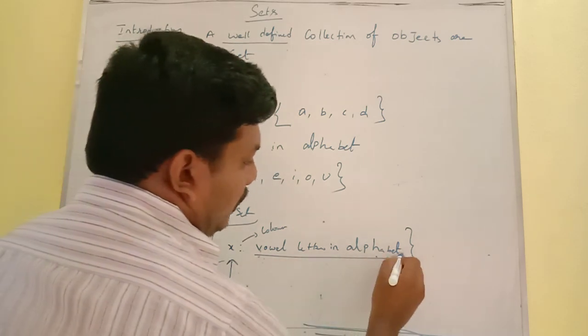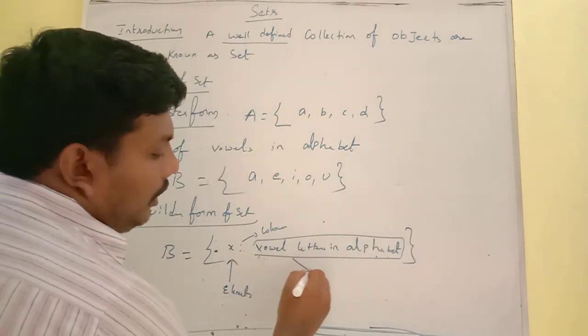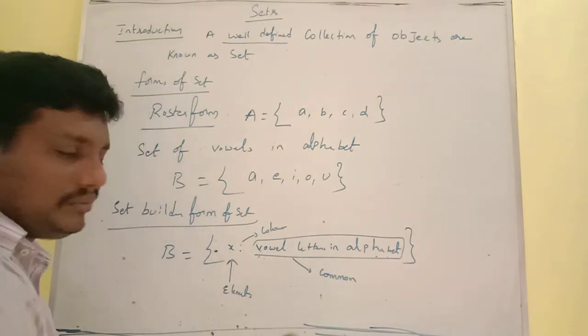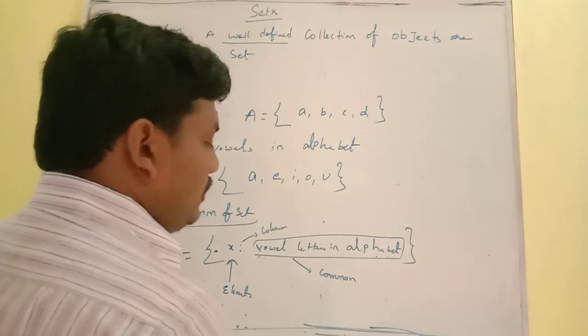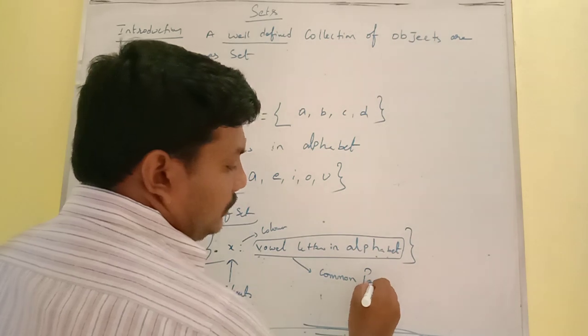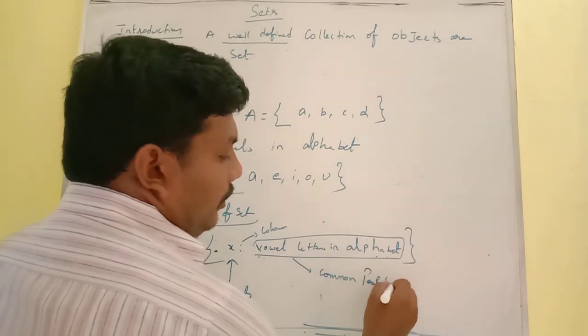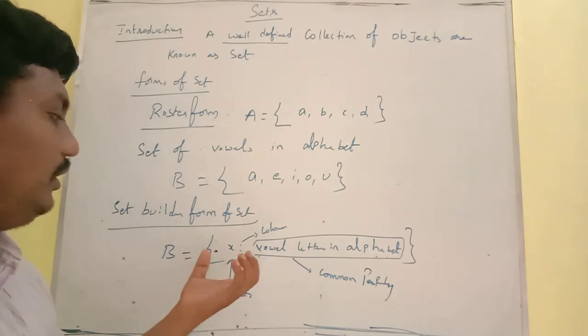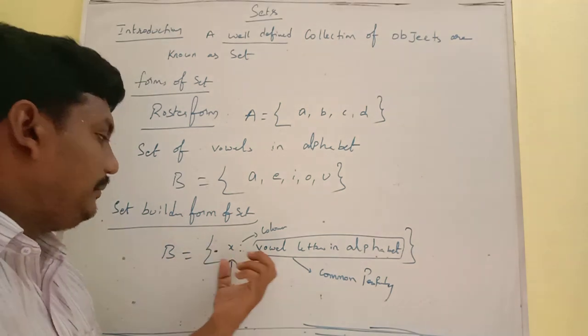Now this is called the common property. What is a common property? It is the property which is possessed by all the elements. And finally we enclose it with curly braces. This is the set builder form notation.